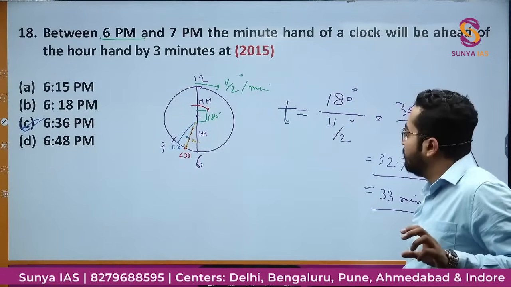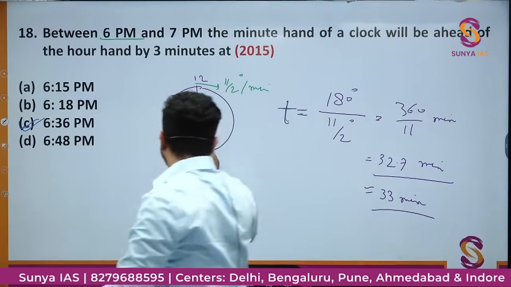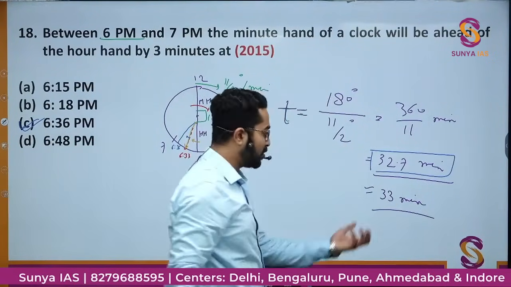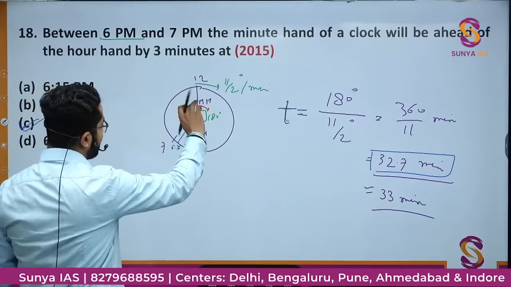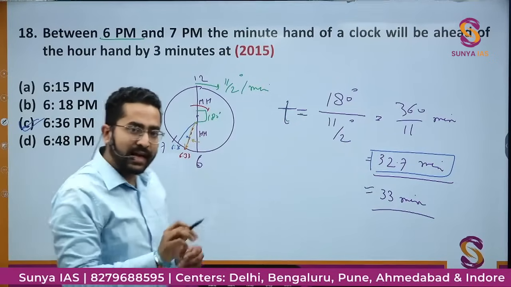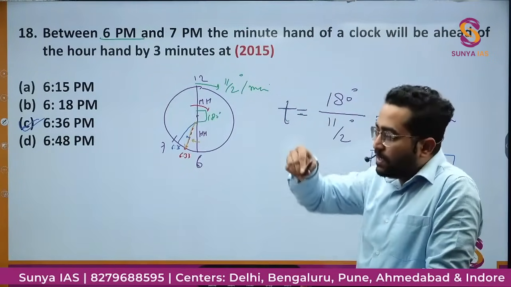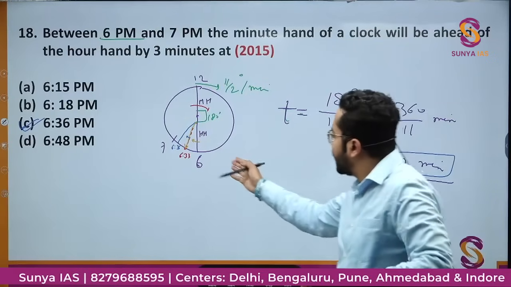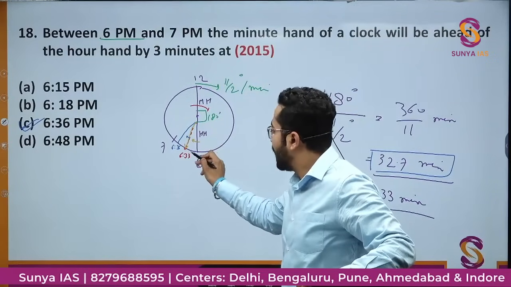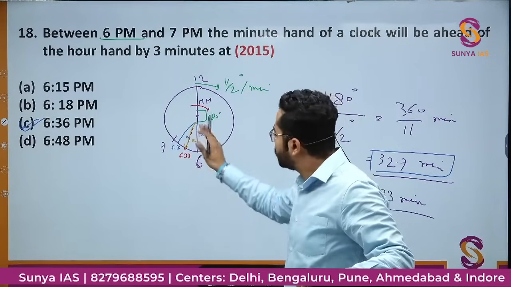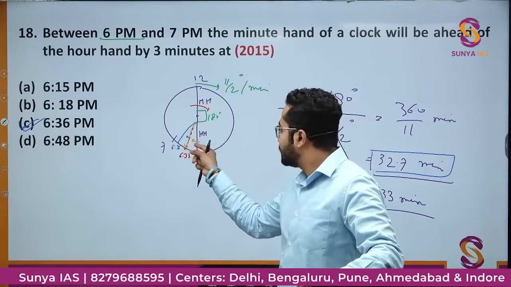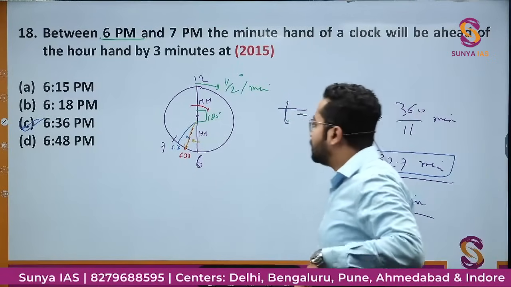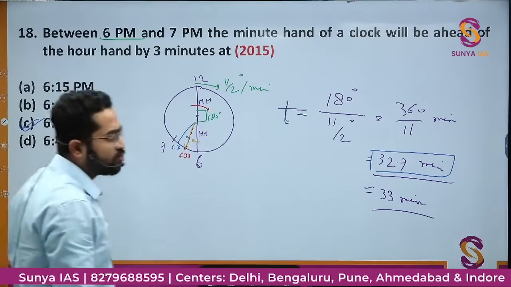So did you get the idea? How did we solve this problem? First I calculated at what time both will coincide. That is very simple. After 32.7 minutes, approximately 33 minutes. So 33 minutes after 6, that is 6:33, both will coincide. Then in 3 minutes the minute hand moves 3 minutes. The hour hand also moves but slowly, very little in 3 minutes. In 1 hour it moves only half a degree per minute, so in these 3 minutes it moves very little and we can neglect it. So after 3 minutes, at 6:36, the minute hand will be ahead by 3 minutes from the hour hand. Simple, there is no question of doubt.